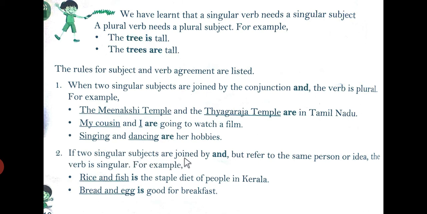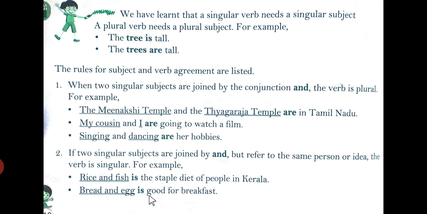If two singular subjects are joined by and but refer to the same person or idea, the verb is singular. For example, rice and fish. Both are served together, so that means they are singular subjects joined by the conjunction and, referring to the same idea, that means a singular verb has been used, that is. Rice and fish is the staple diet of the people in Kerala.